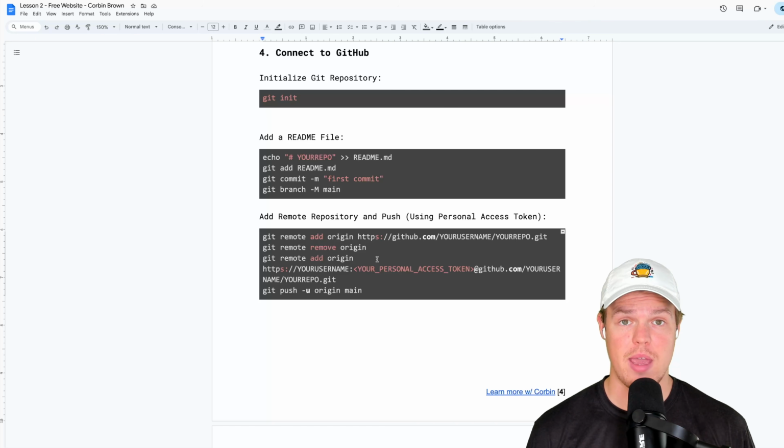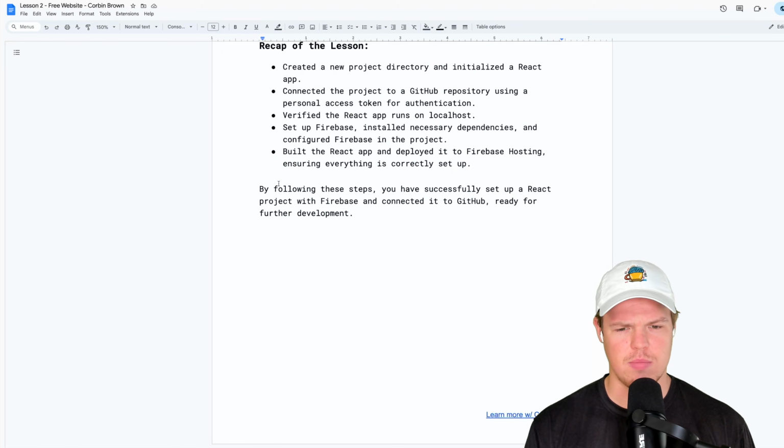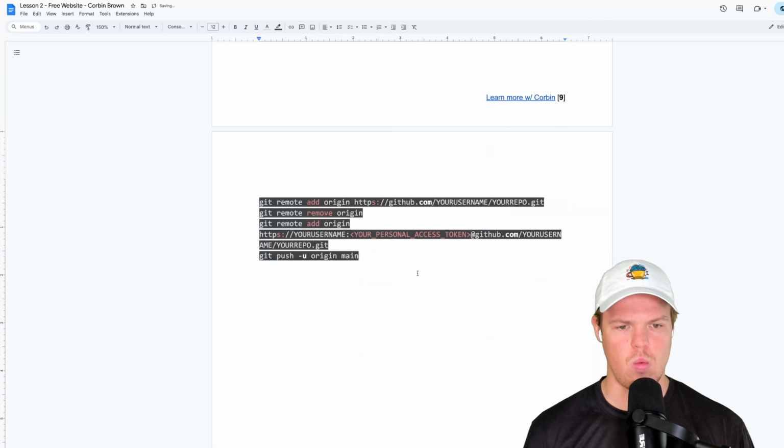Now, for this next command, we're going to do a little bit of copy and pasting. I'll explain why. Go ahead and copy this. And for now, I'm going to just add it to the bottom. I'll delete this once this video comes out, but just to make my life easy. You're going to paste it and notice what it's asking for.